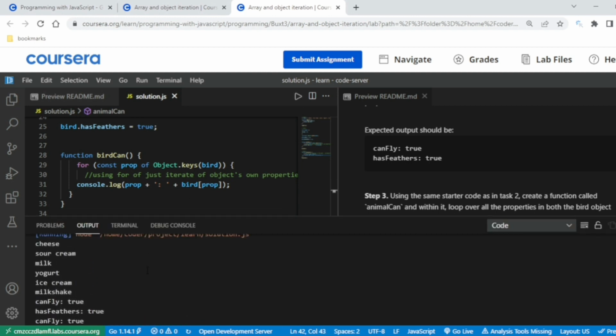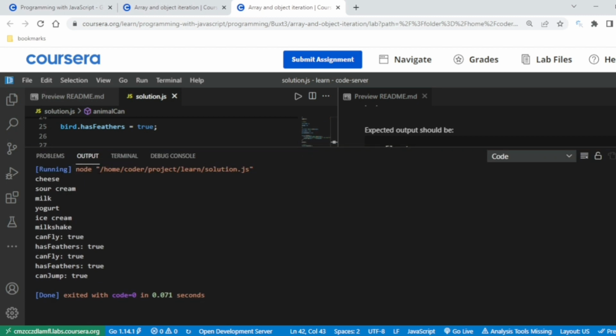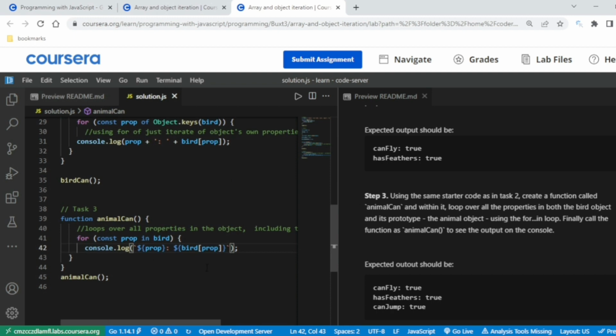Let me show you the output here. First, what they have shown is all the array elements, then milkshake, then canFly true, hasFeathers true is the task 1, task 2 output, and then this is the task 3 output. So that's how things are going, and hope you got this and got to know something new. I used this in the first lab also, but now it is clear that both are the same.